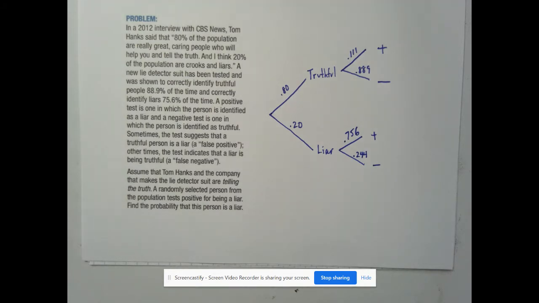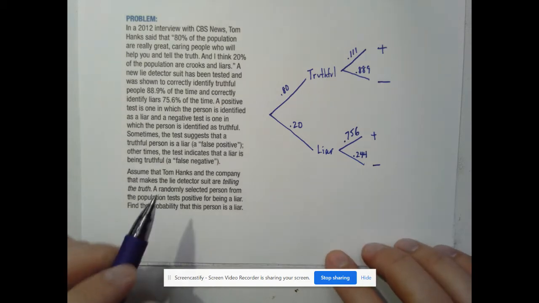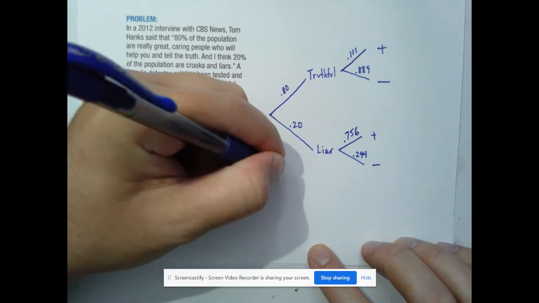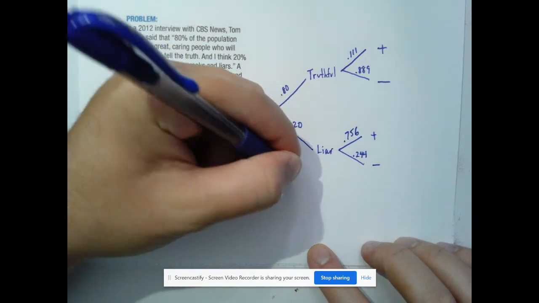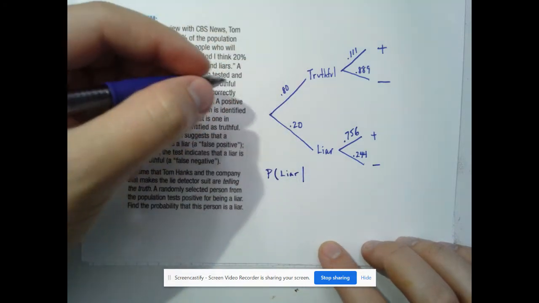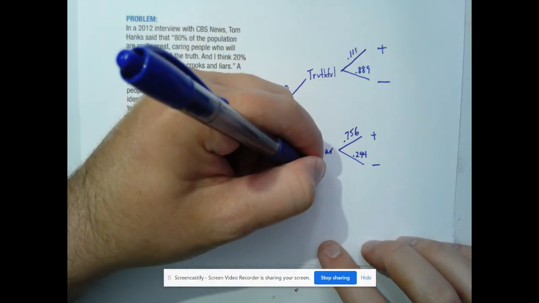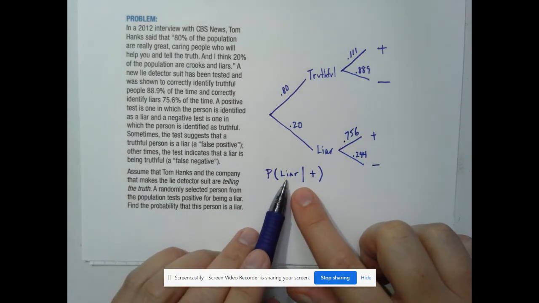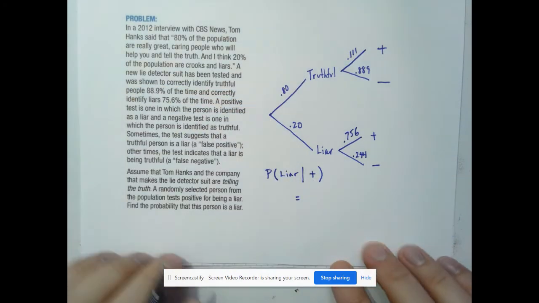So, assuming that Tom Hanks and the company are telling the truth, and we have to assume that: randomly select a person who tests positive for being a liar. Find the probability that this person is a liar. That would mean that knowing they tested as a liar, we want the probability of a liar given that it is a positive test. Because the test positive for being a liar is the given, and in fact they are a liar as well.